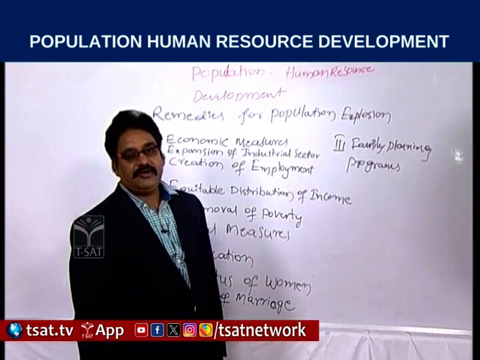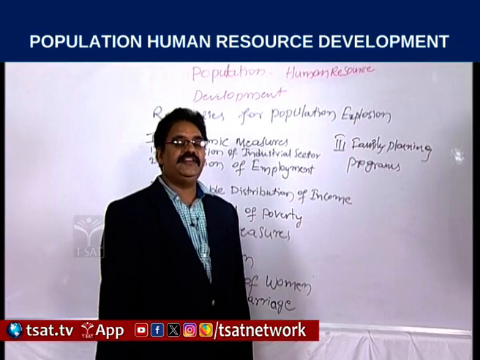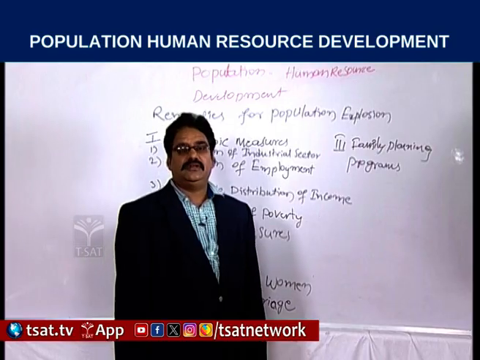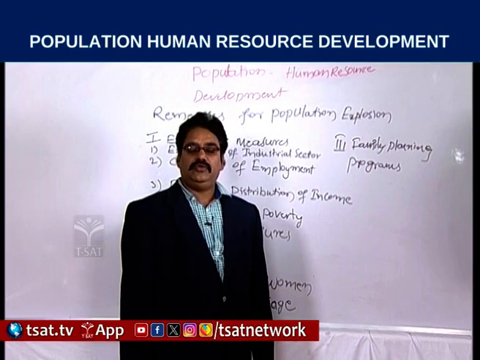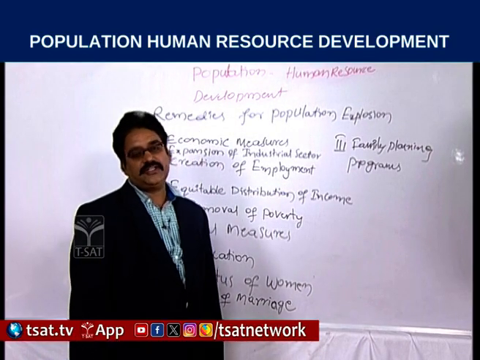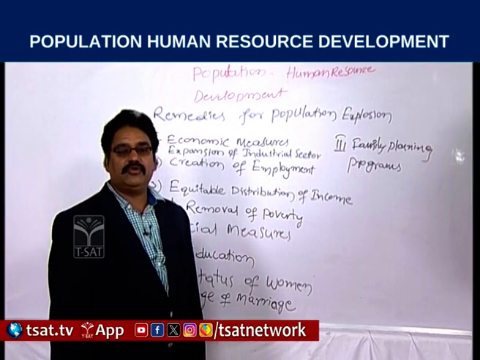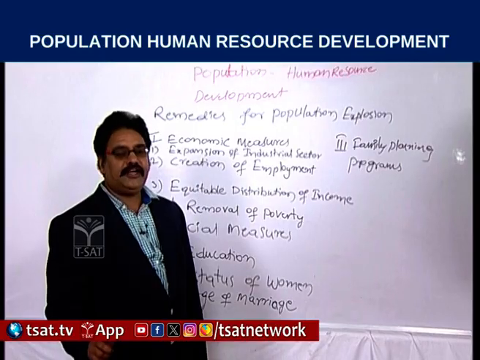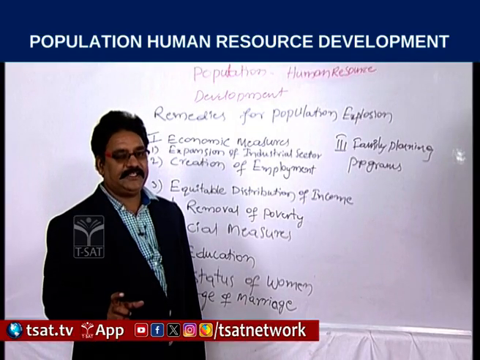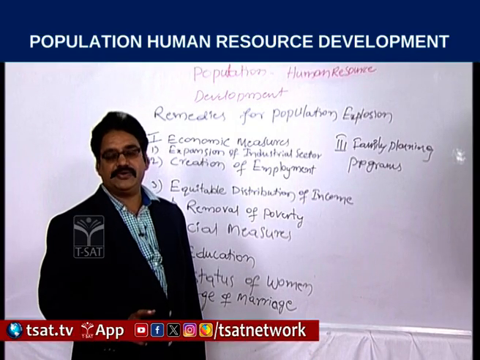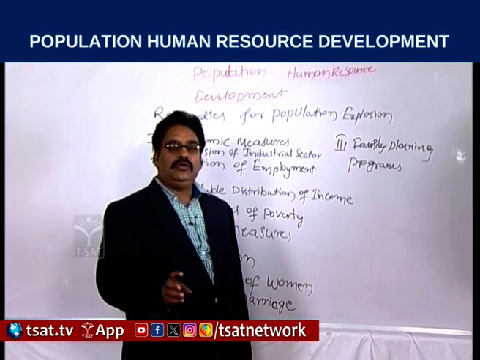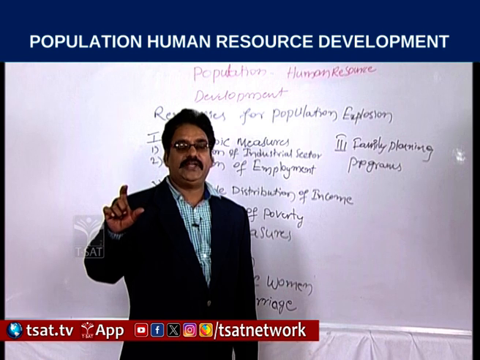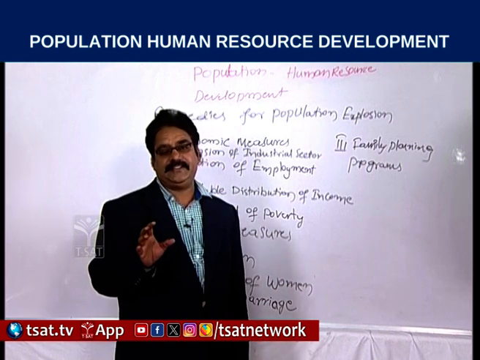On the topic of population or demographic features in India, we are expecting at least one question, and it has a scope of two questions like that. The important problem that India is facing is regarding population increase only. So, what is the compound annual growth rate during these 4 phases?